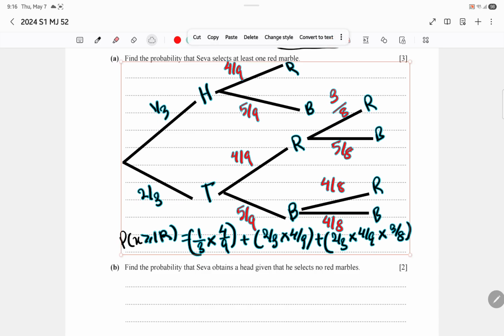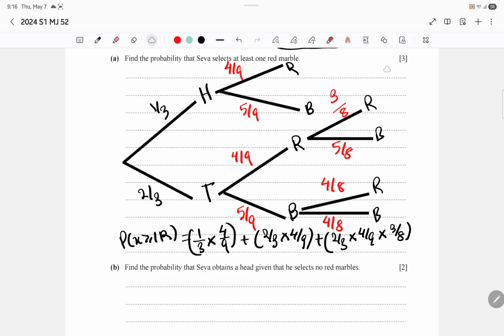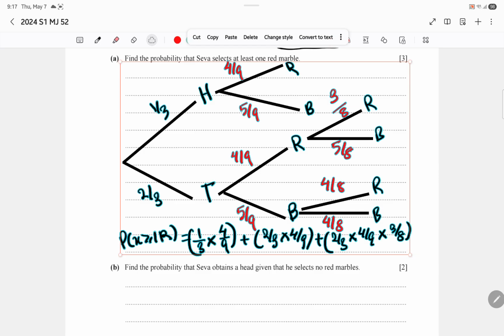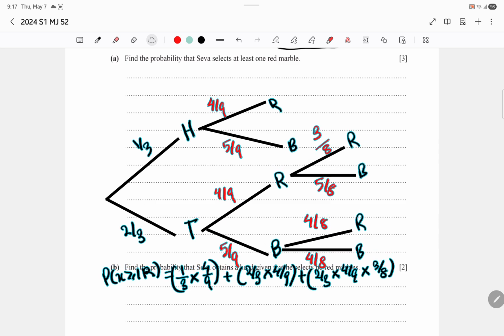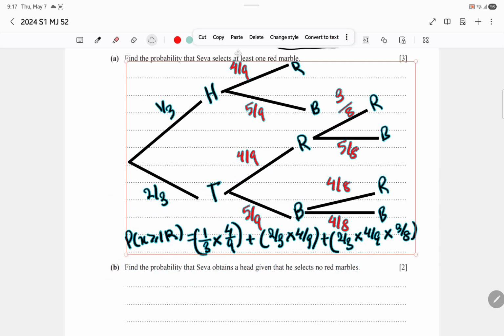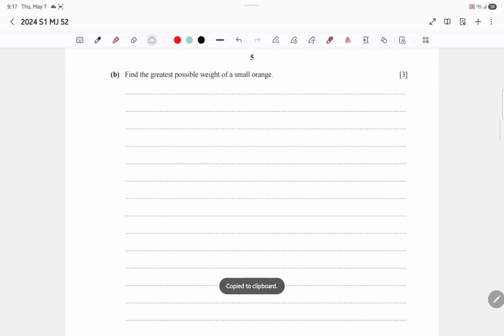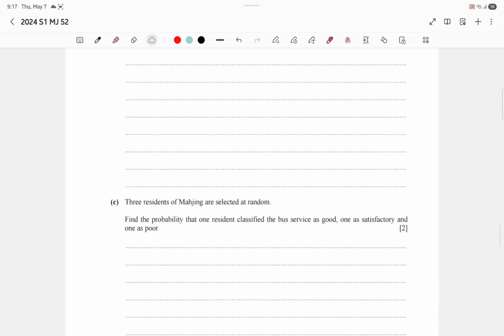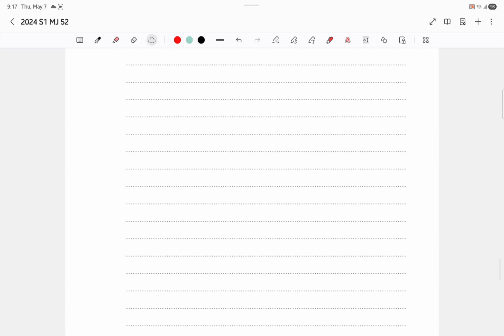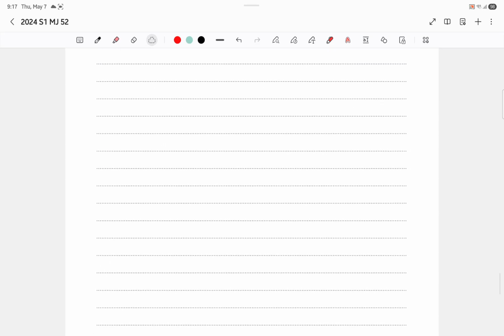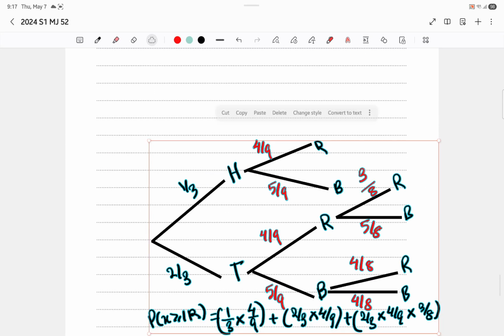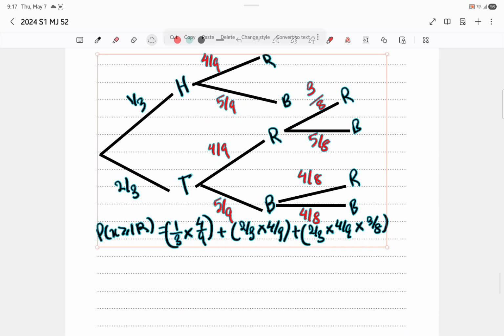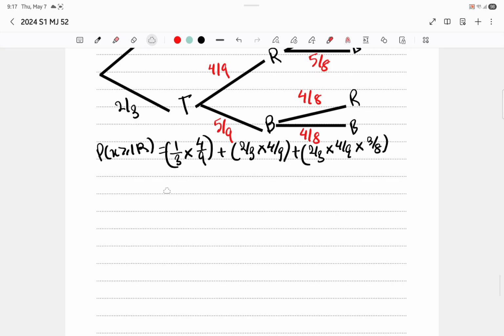Let me fix this. Go to the blank page, hold up. Alright, so right here. These are the probabilities we already know, but there can be way more.